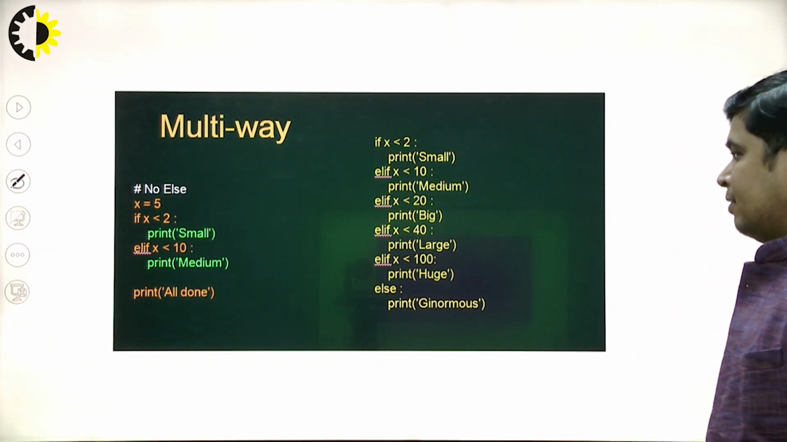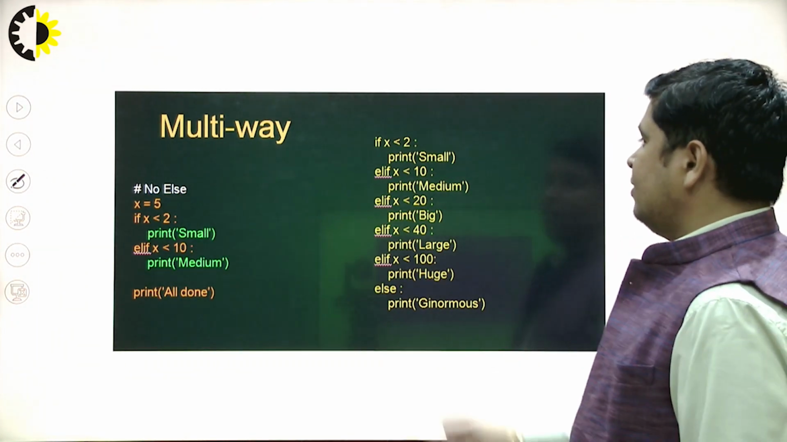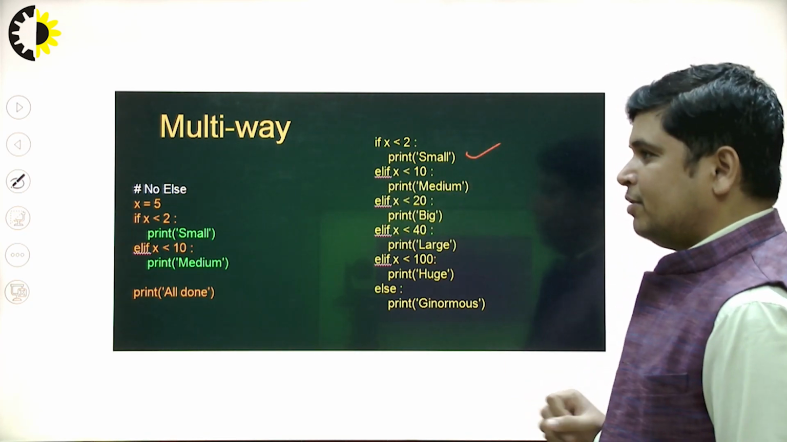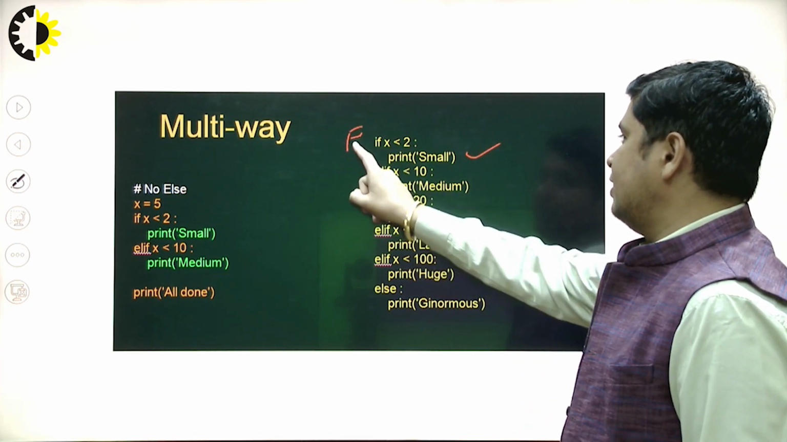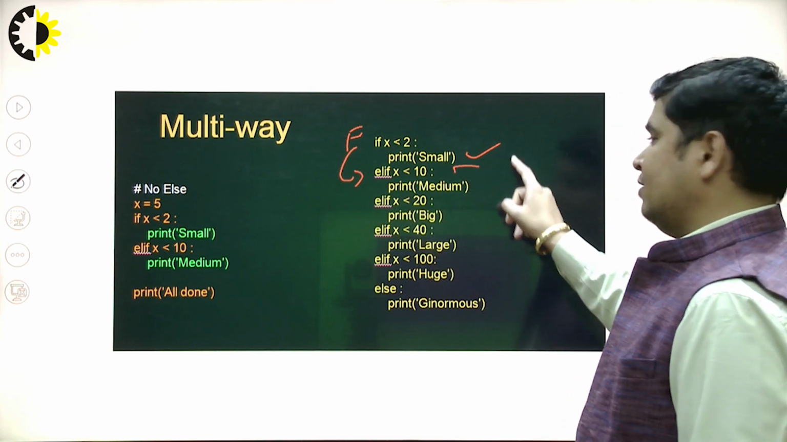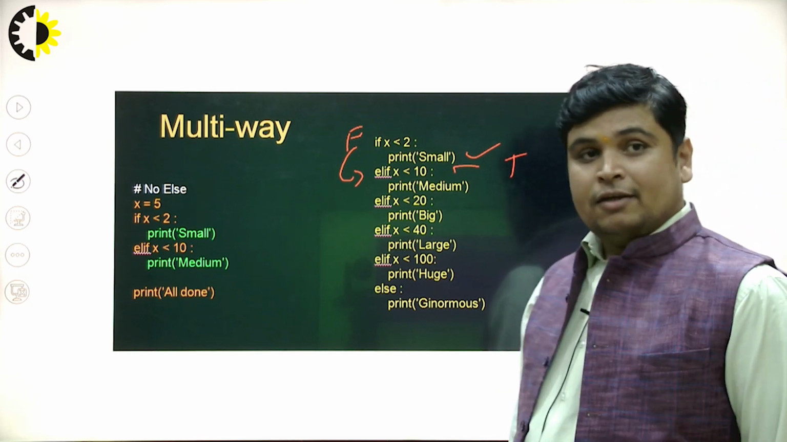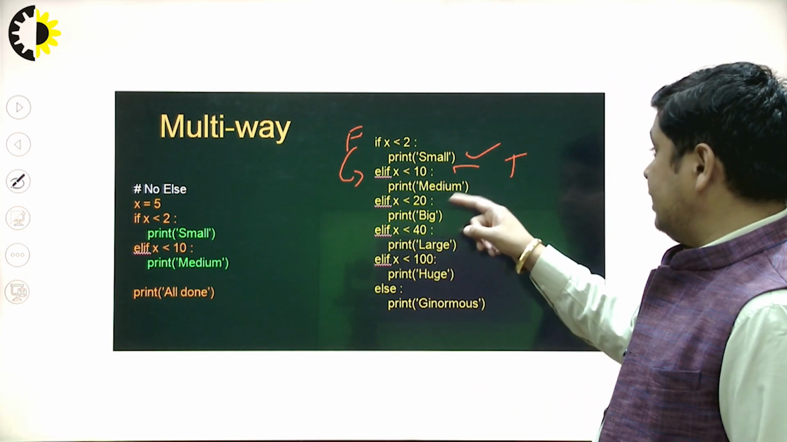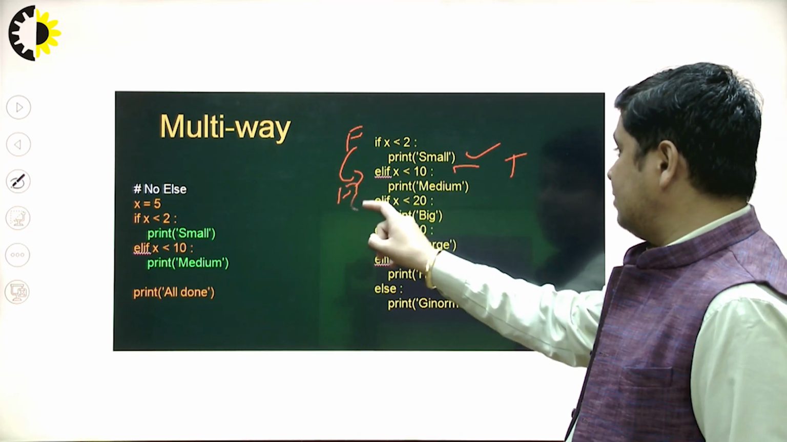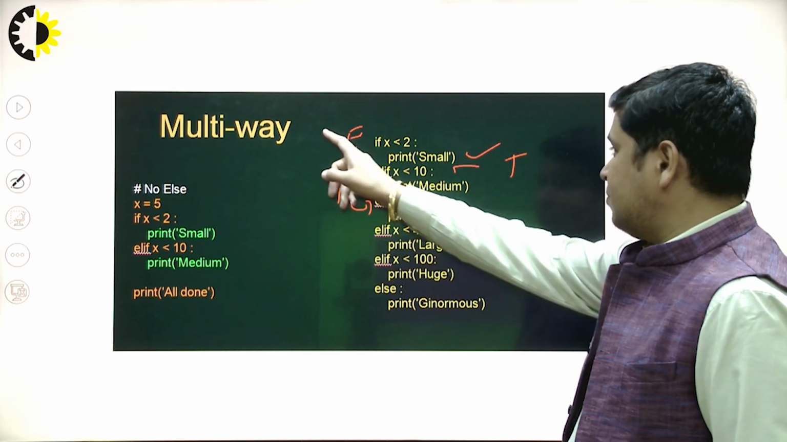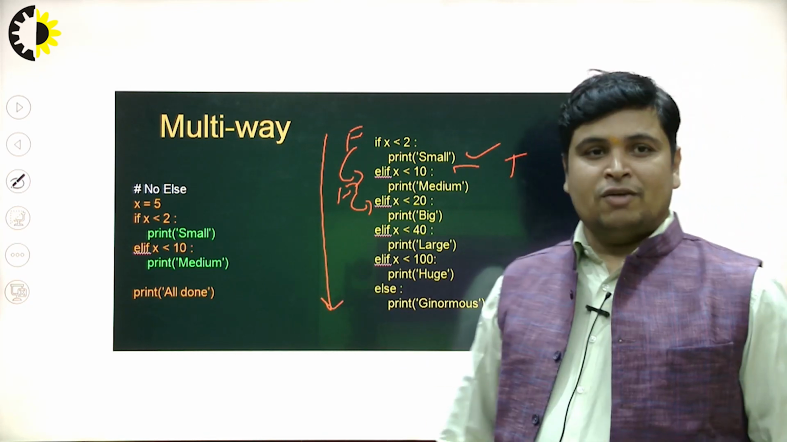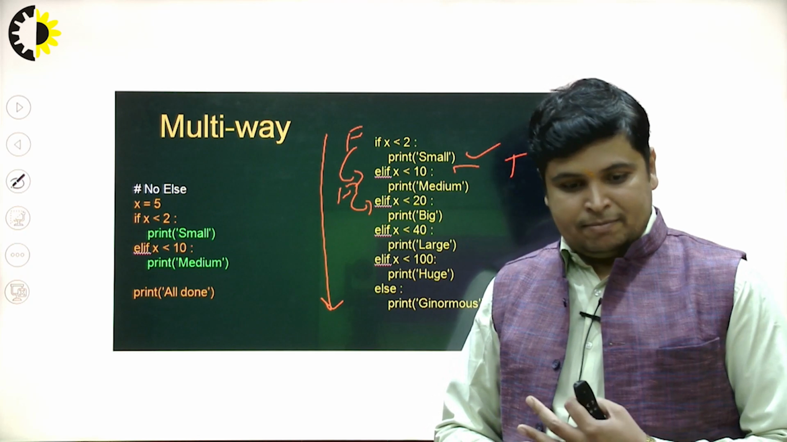This is another example of multi-way. You will see here, if this condition becomes true, then this part will be executed. If this condition becomes false, the control is transferred to the next, and again that condition is checked. If it becomes false, the process continues moving downward. So this is all about the conditional statements in Python.